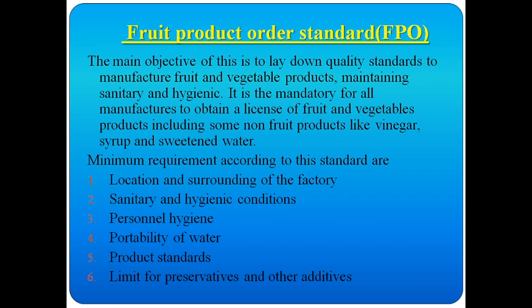Here they mainly concentrate on fruits and vegetables, and also non-fruit products like vinegar, syrup and sweetened water. The minimum requirements according to this standard are location and surroundings, sanitation, personal hygiene, potability of the water, product standards and limits of preservatives.